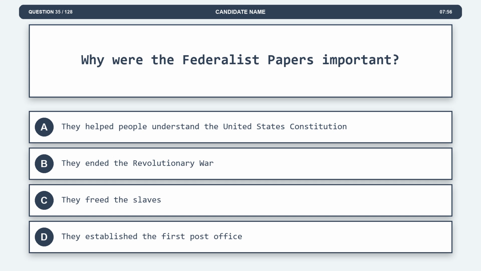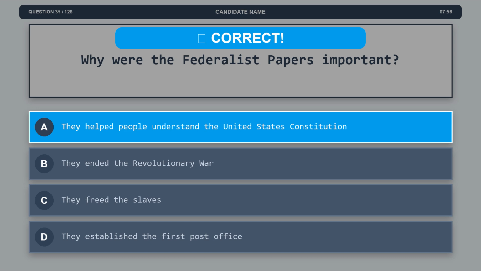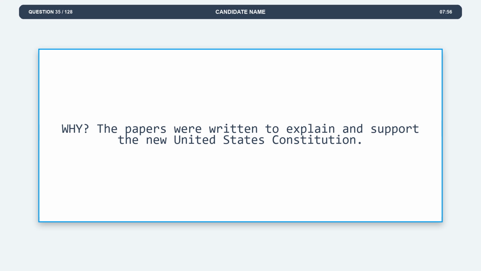Question 35. Why were the Federalist Papers important? Option A, they helped people understand the United States Constitution. Option B, they ended the Revolutionary War. Option C, they freed the slaves. Option D, they established the first post office. The correct answer is option A, they helped people understand the United States Constitution. Explanation. The papers were written to explain and support the new United States Constitution.